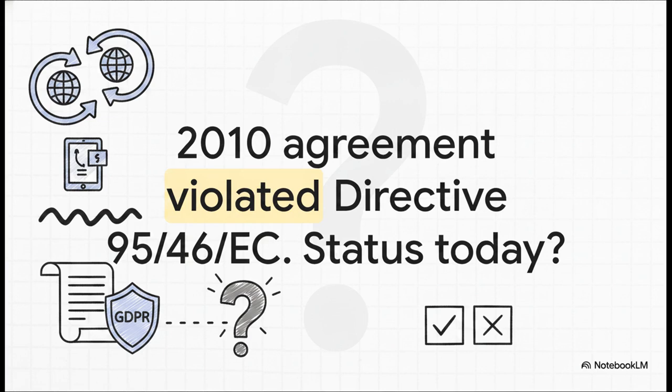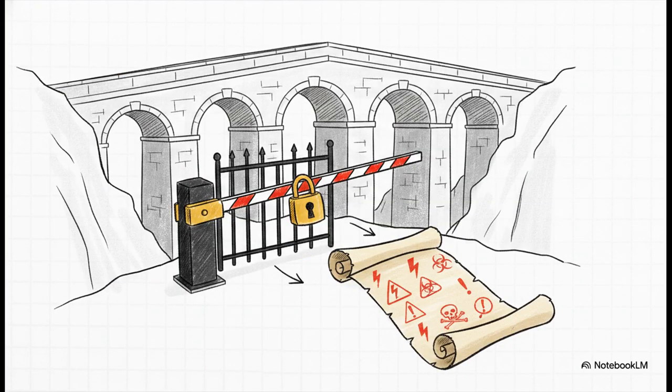Moving to Scenario 3. What if a 2010 international agreement violated the old Directive 95/46/EC at the time it was signed? How does Article 96 treat it today? The correct answer is C. It does not qualify. Article 96 is definitely not a get-out-of-jail-free card for historically bad agreements. For the legacy bridge to work at all, the treaty must have been lawful under the old rules. If it violated EU law back then, it certainly isn't protected now.